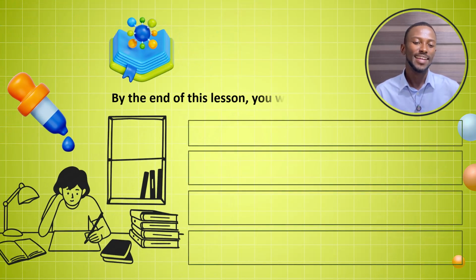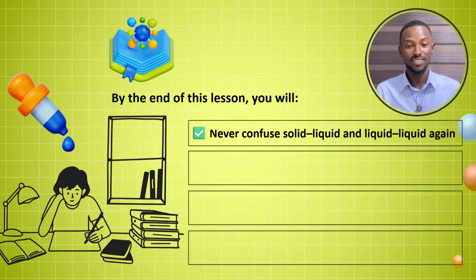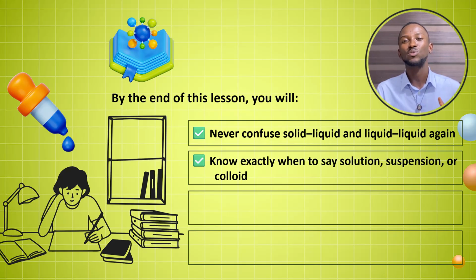So by the end of this lesson, you will be able to do this. You will never ever confuse solid-liquid and liquid mixtures again. You will be able to explain this with confidence, and you will know exactly when to say solution, suspension, and colloid. You will understand the clear-cut difference that exists between these three special types of mixtures.